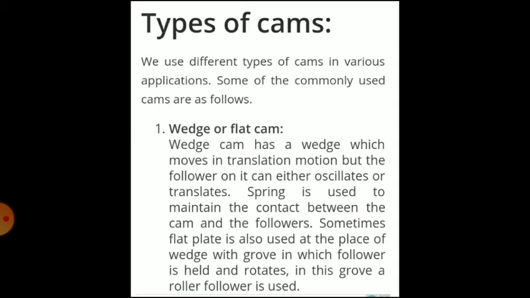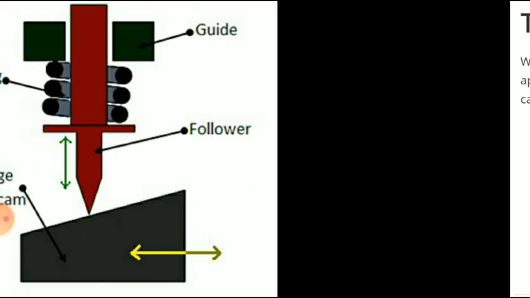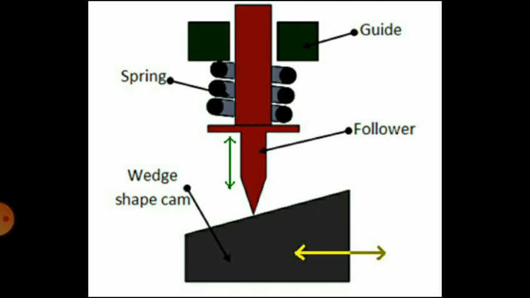Now we will see the classification or types of cams. So we use different types of cams in various applications. Some of the commonly used cams are: first is the wedge or flat cam. So you can see the diagram, wedge or flat cam. At the bottom you can see the wedge shaped cam, and at the top of the cam you can see the follower which transmits the motion of the cam into oscillatory or reciprocating motion.